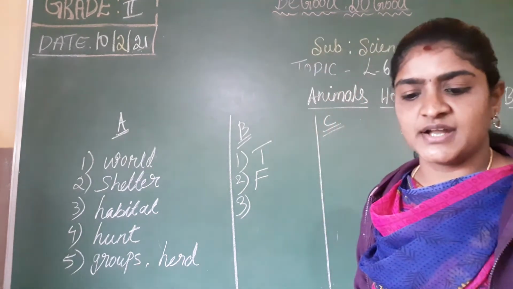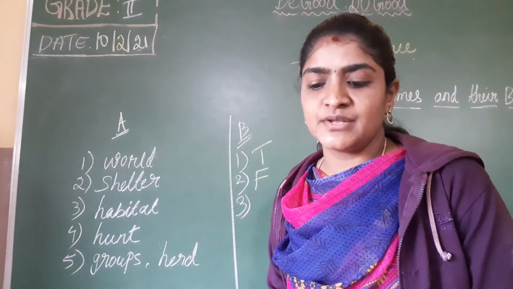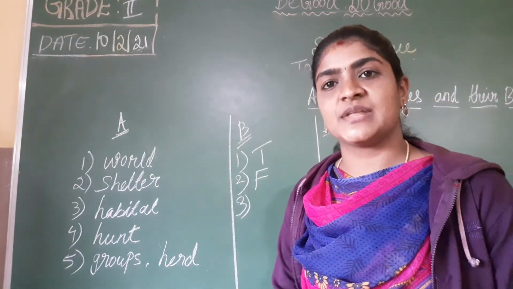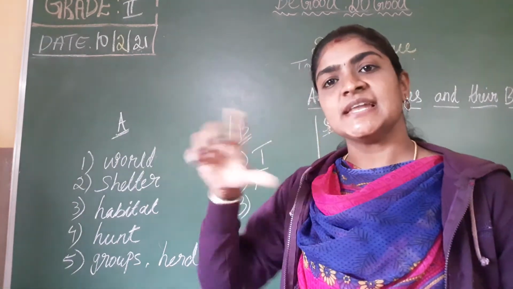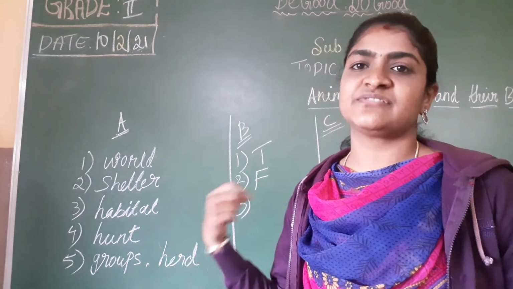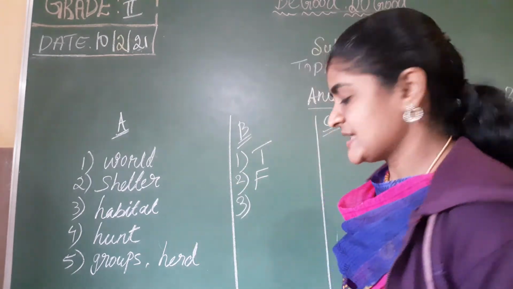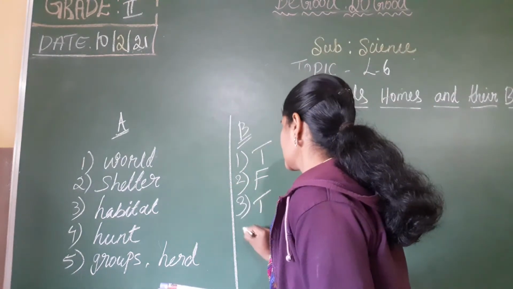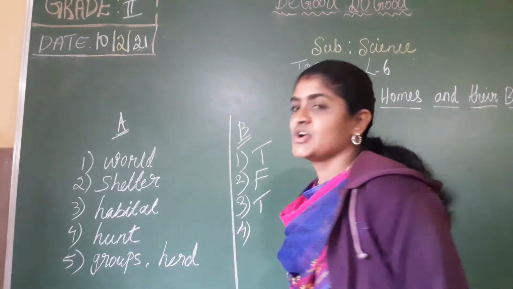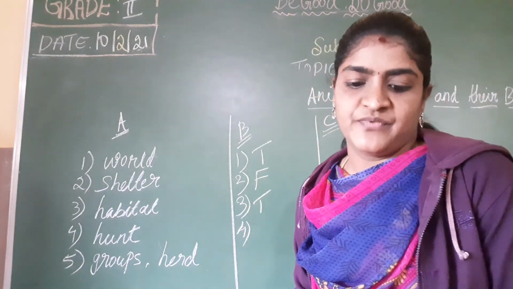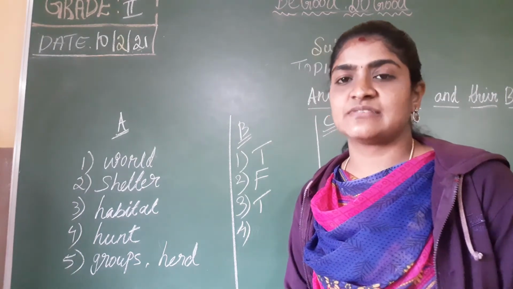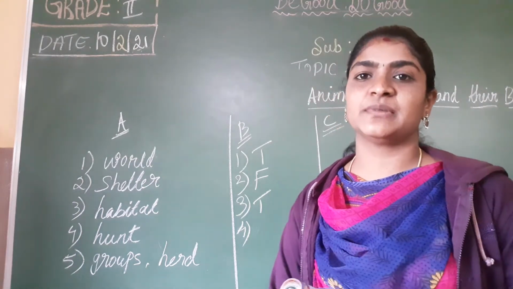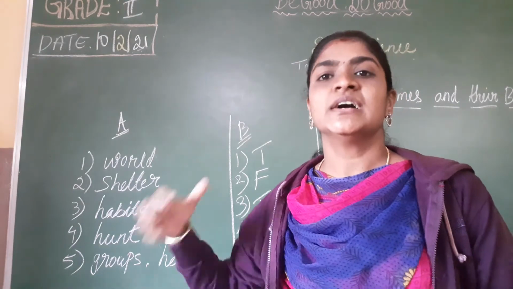Next, third one, some animals carry their homes with them. Yes, few animals, for example turtle, tortoise and snail, the shell is considered a home. They are always carrying their home. Okay, the answer is true. Next, fourth one, we make houses for our pet or domestic animals. Yes, we make a shelter for them.